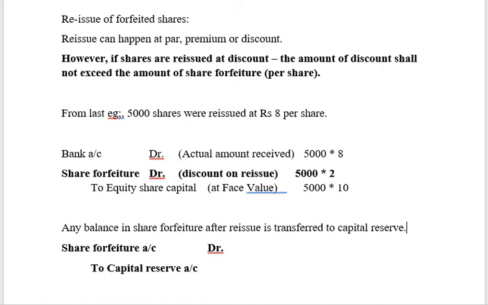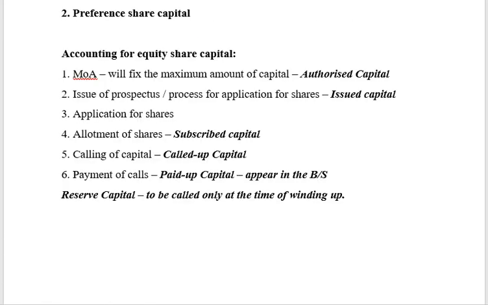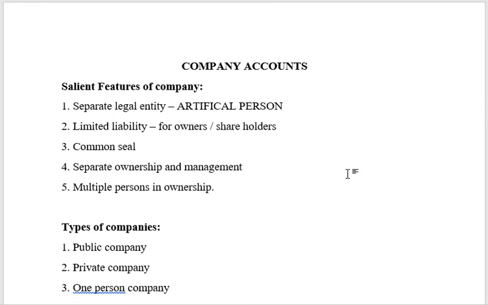Okay, now pause and take down. So in this chapter, we have seen the basics of a company form of organization. We have also seen how shares are allotted in a company, and how to account for equity shares in case of issue of equity shares for cash, then we saw consideration other than cash. We also saw forfeiture and reissue of shares. This is all about equity shares.